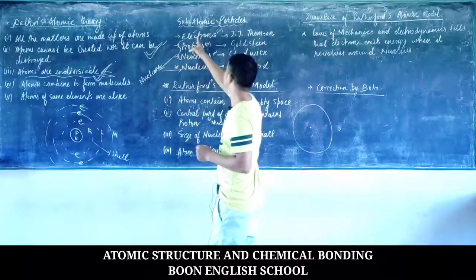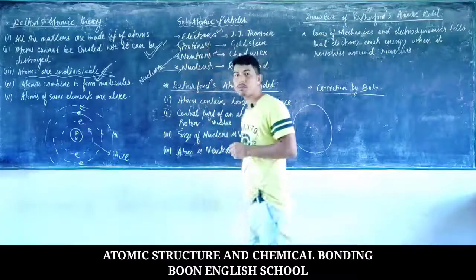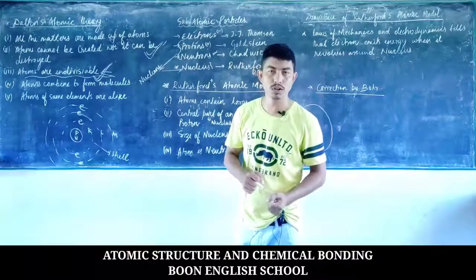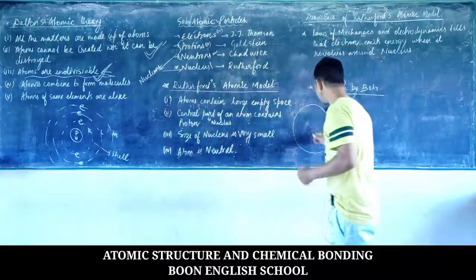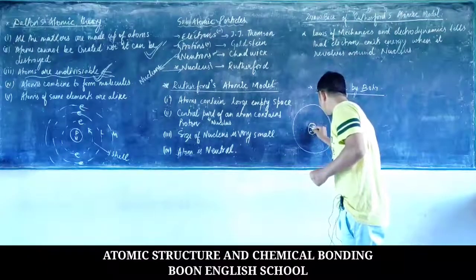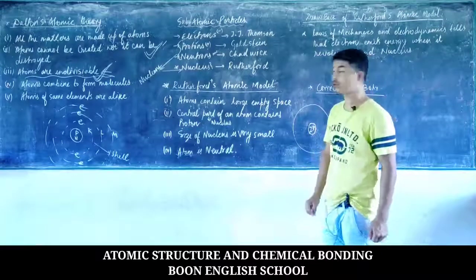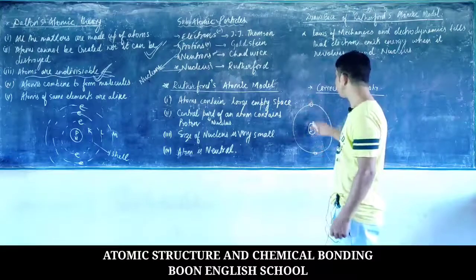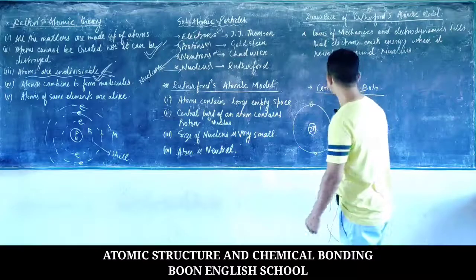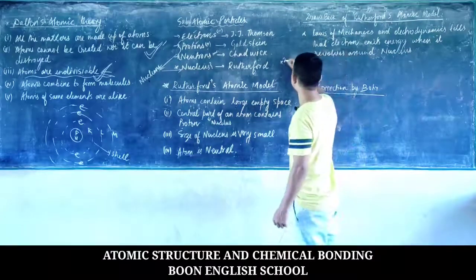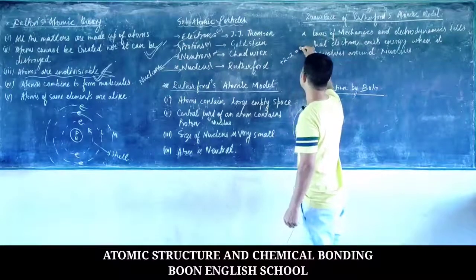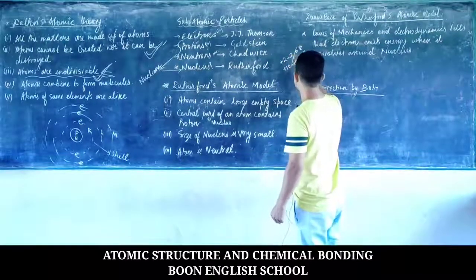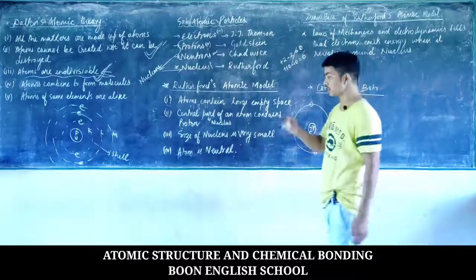The electron is negatively charged and the proton is positively charged, and in an atom, the number of protons is always equal to the number of electrons. Suppose I have 2 protons here, so 2 positively charged protons. So we also have 2 negatively charged electrons. So what happens? Both of them cancel each other. Just like in maths, +2 -2, what does it give? It gives me 0. Or +10 -10, what does it give? It gives me 0. So that's why the atom as a whole is neutral.